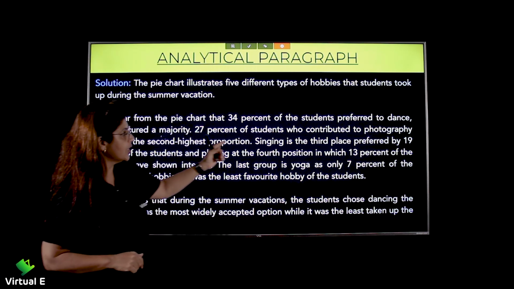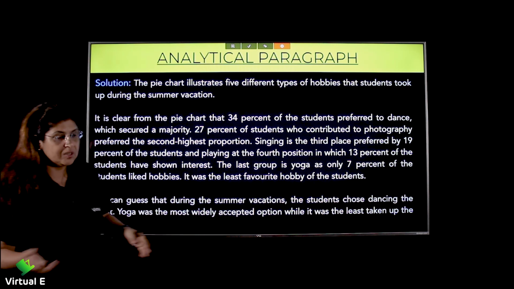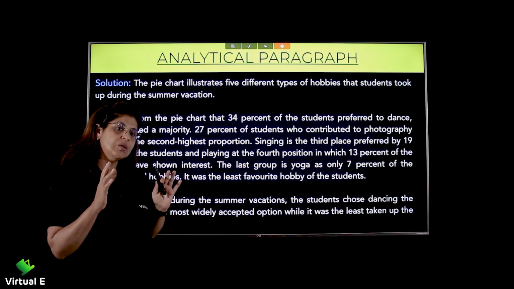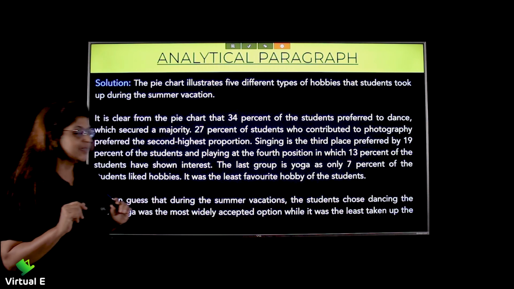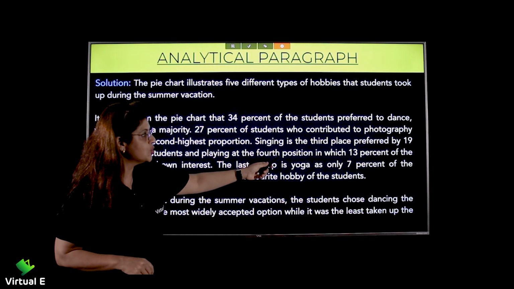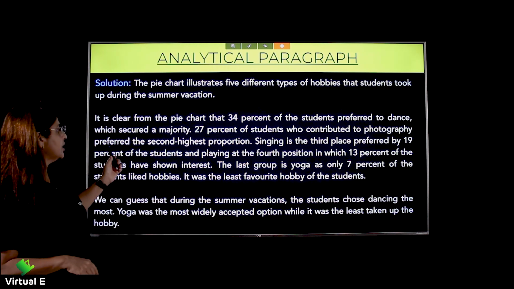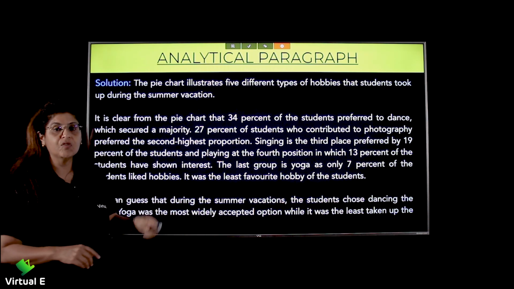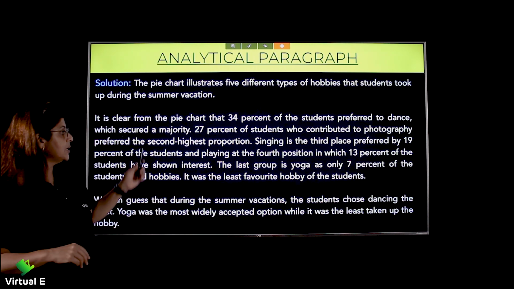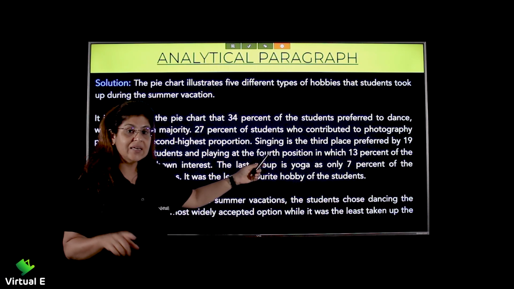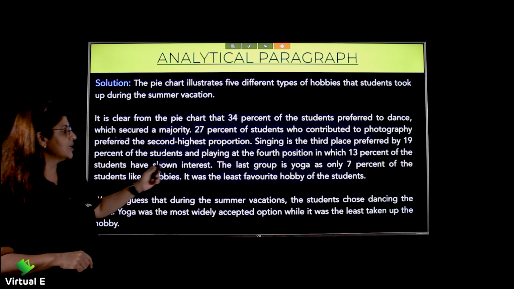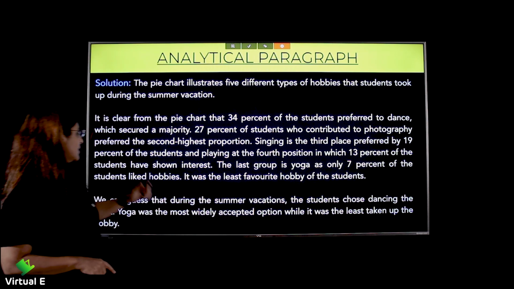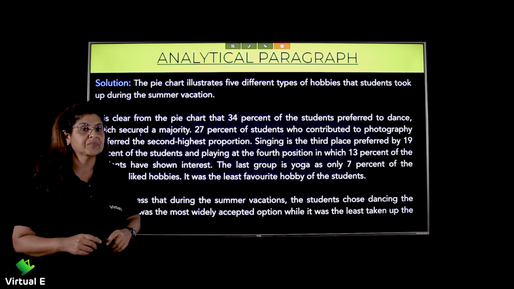It is clear from the pie chart that 34% of the students preferred to dance, which secured a majority. So out of the whole thing, 34 is the majority, right? They wanted to dance. 27% of students who contributed to photography preferred the second highest proportion. So after 34 we saw 27 was the highest. So that's the second highest proportion. Singing is the third place preferred by 19% of the students, and playing at the fourth position, in which 13% of the students have shown interest.